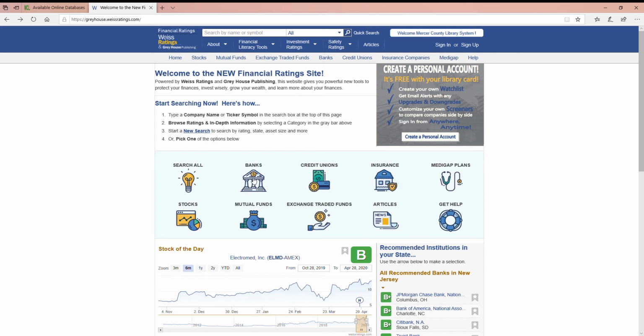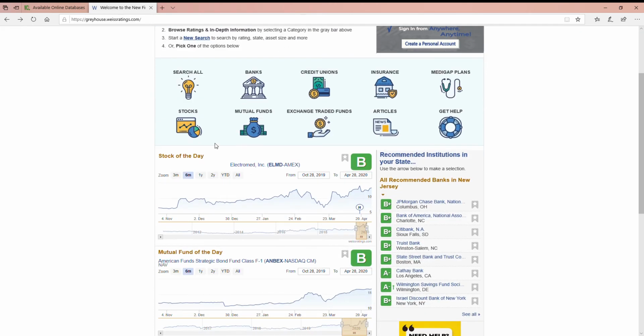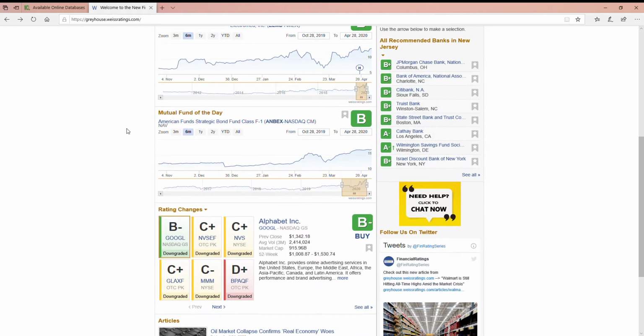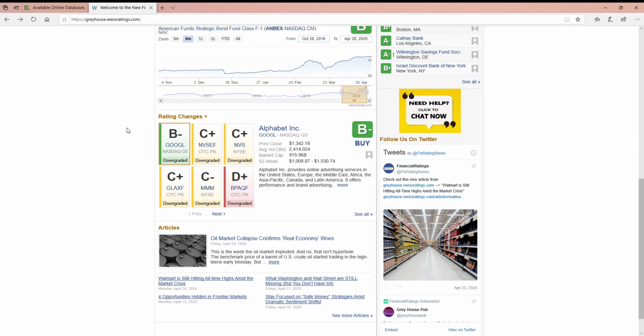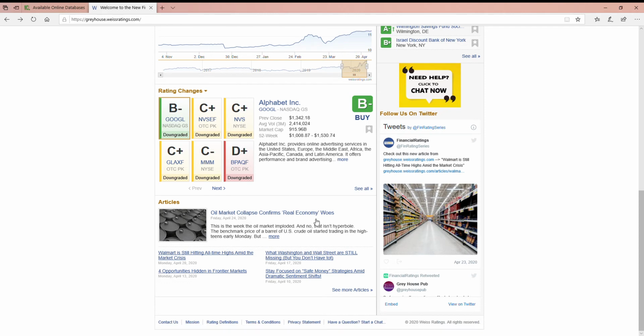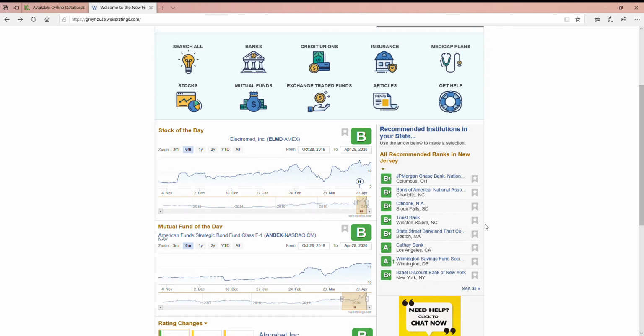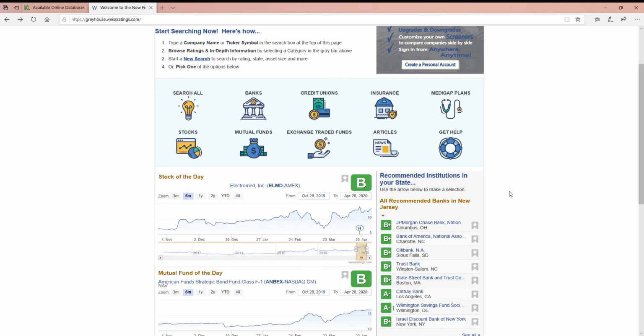Okay, so taking a look, oh, I should mention the rest of this page before we go into the different areas. There usually is a little summary on the bottom here. So you're going to see whatever the top stock of the day is for them, top mutual fund. Any new ratings changes will show up down here, and here's a quick area to go into those articles I mentioned if you just want to look at the financial news. They also have a Twitter page, so if you want to follow them on Twitter, they are Fin Rating Series, and you'll see their tweets showing up here on the right. Also, it's going to give you, based on our geographic location, most recent rated banks that have high ratings.